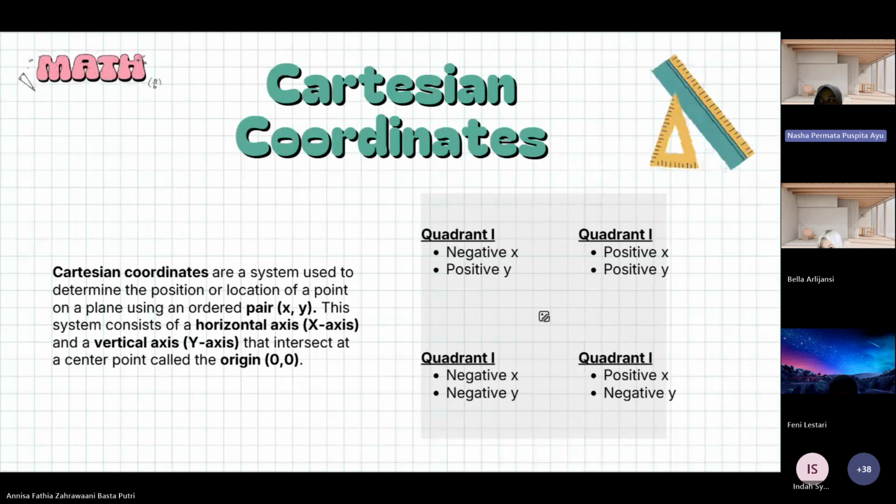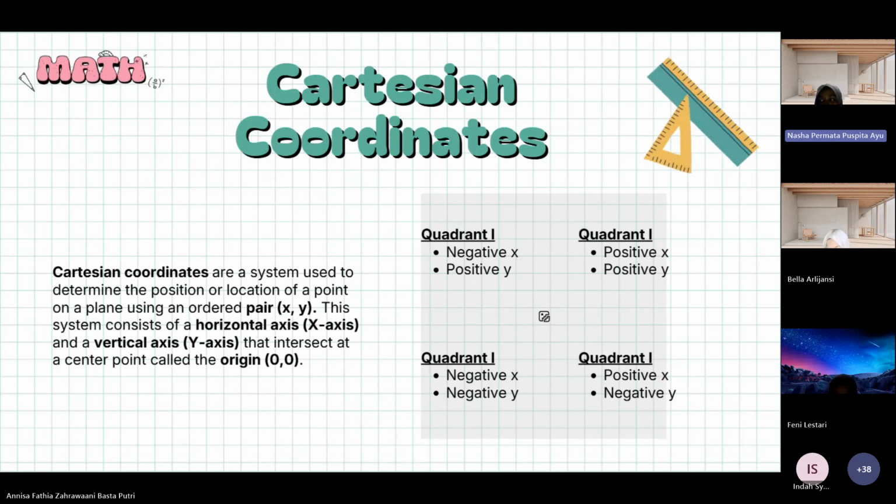Coordinates are a system used to determine the position of a point using an ordered pair (x, y). The system consists of two axes, the horizontal x-axis and the vertical y-axis. Both axes intersect at the center point called the origin with coordinates (0, 0).